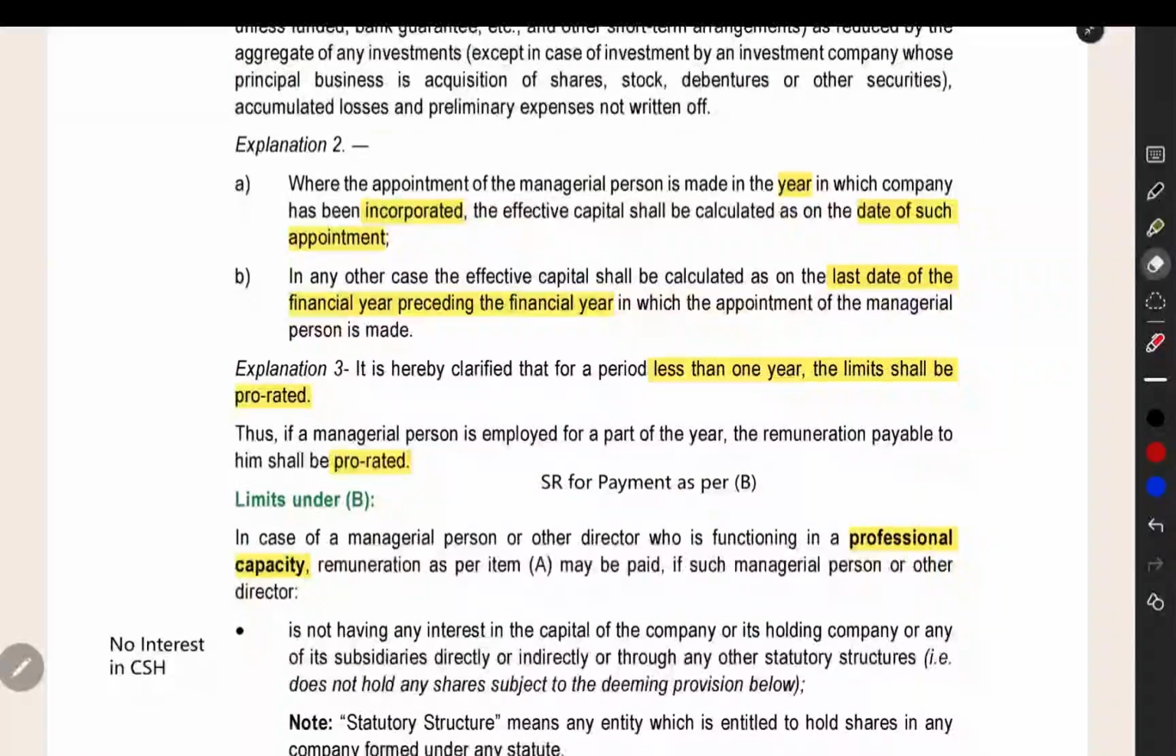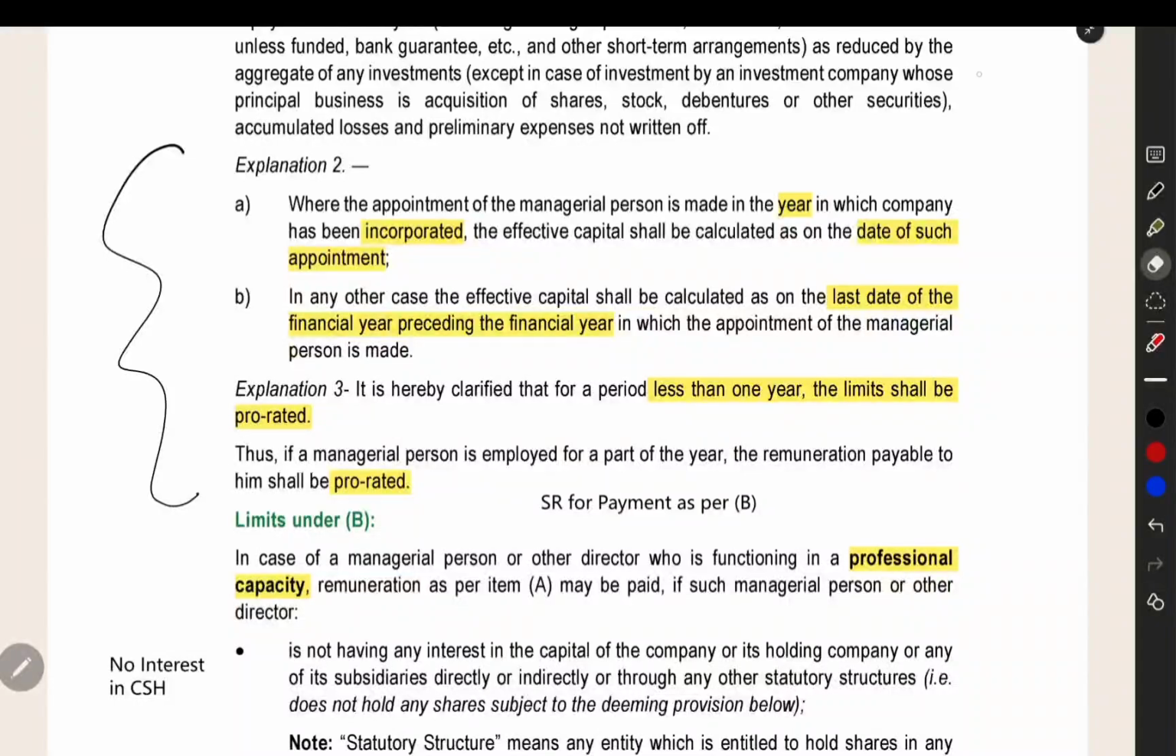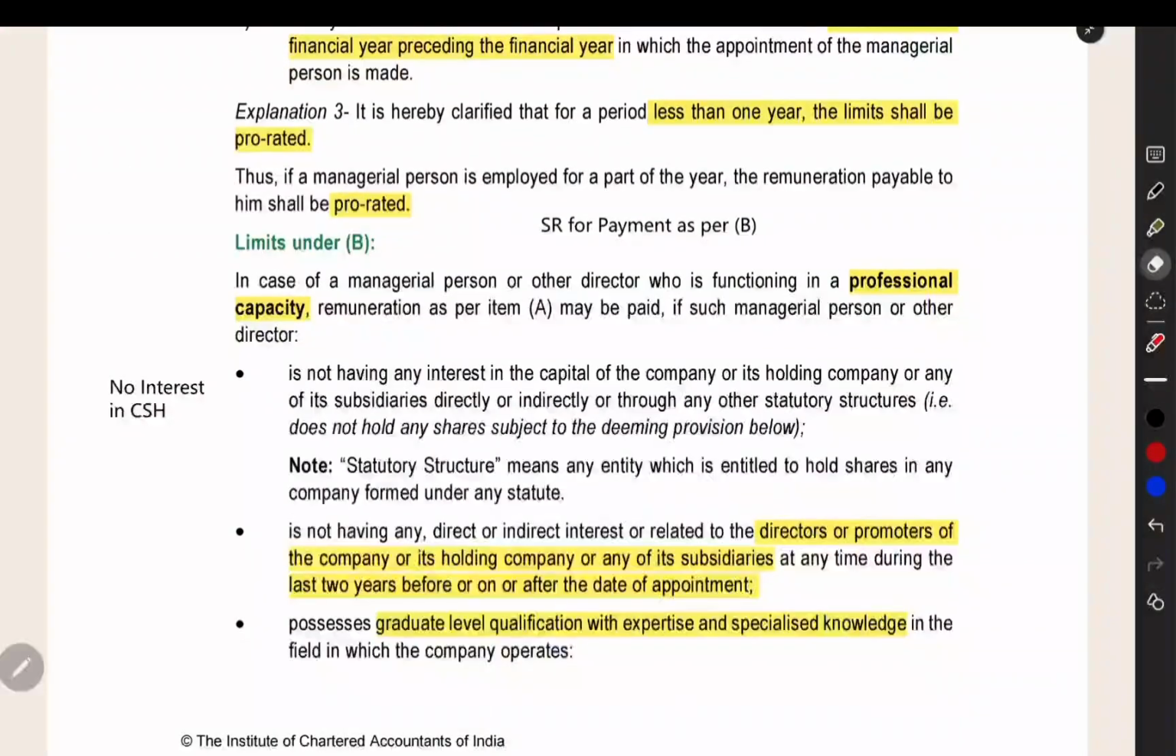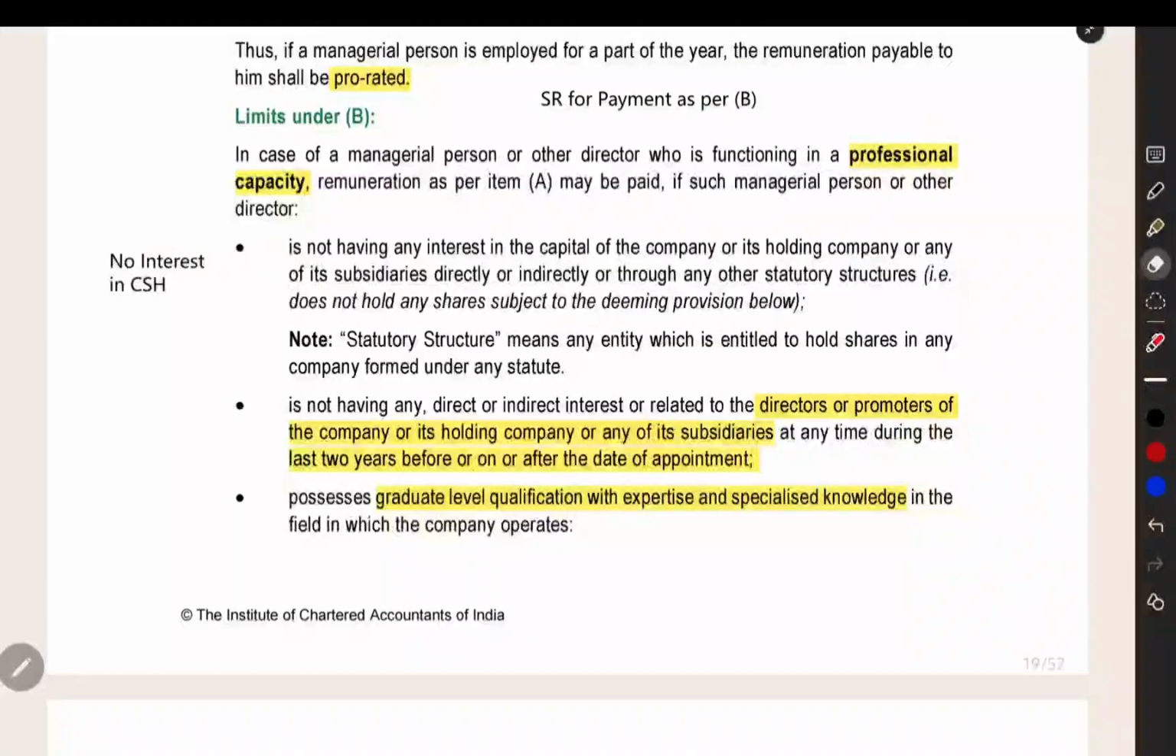Next, they have given some other related information, like on which date you have to see the effective capital, what you have to do for a newly incorporated company, and what to do if the time period is less than 1 year. That is given there. If you want to pay under Section B, you have to pass a special resolution, and you also have to satisfy other conditions.